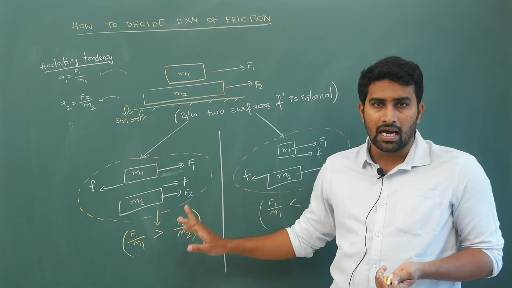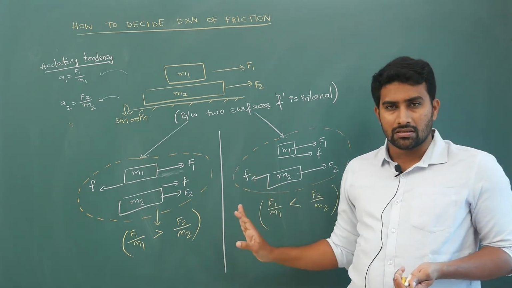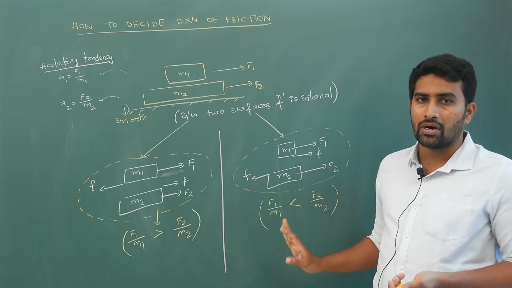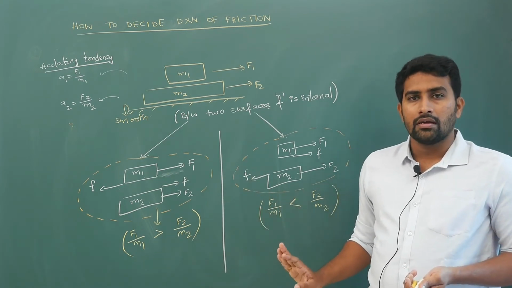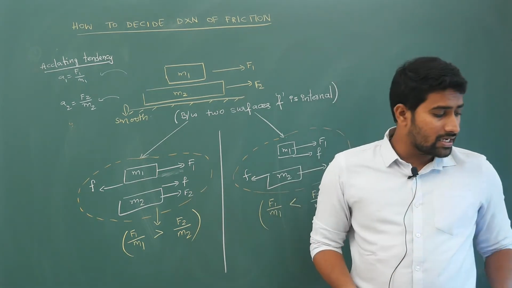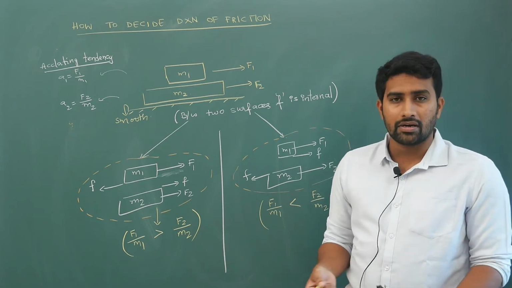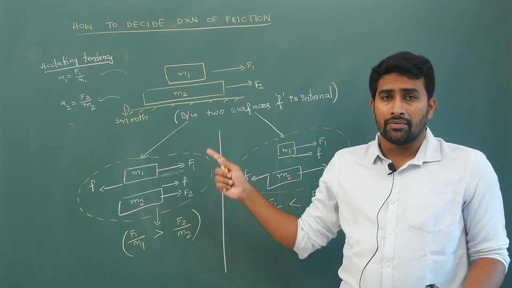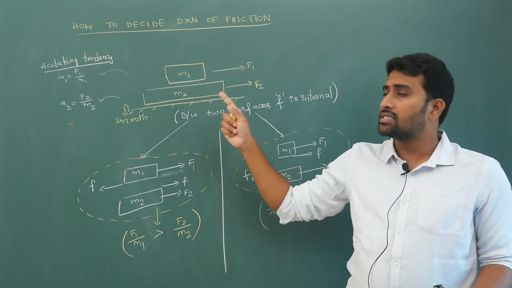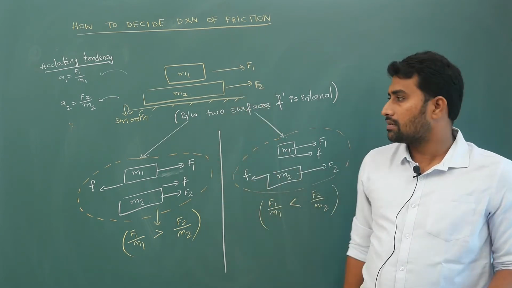How this is coming, I will tell you with reference frame and all. I will explain in detail. But first, print this idea in your mind. Now different cases I will give you. Logically, you have to decide the direction of friction. I am not worried about whether it is static or kinetic. With numbers we will decide whether it is static. Mass I will give you 1 kg, 2 kg, force I will give you. Then using that you are supposed to decide the friction.